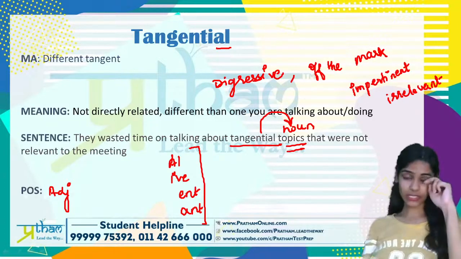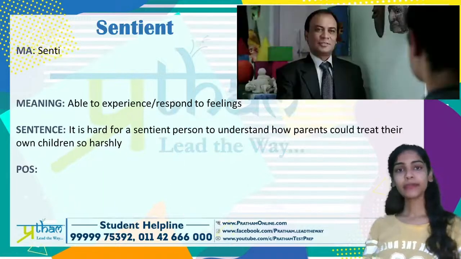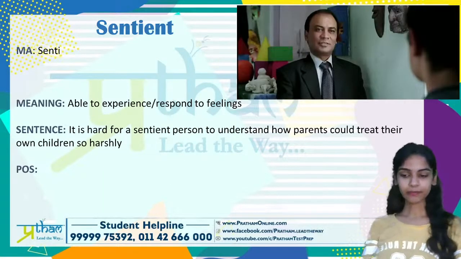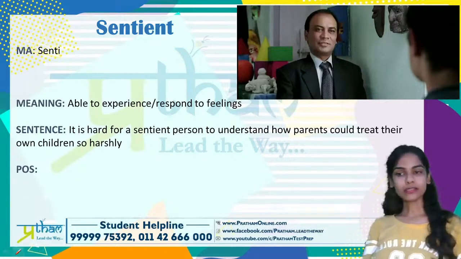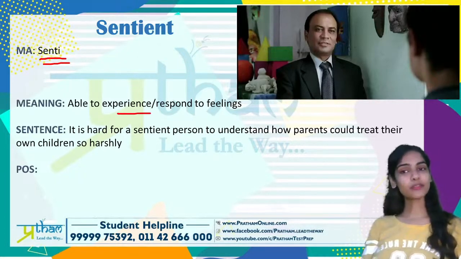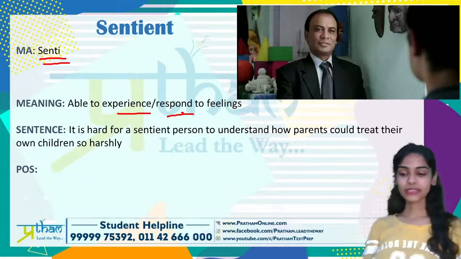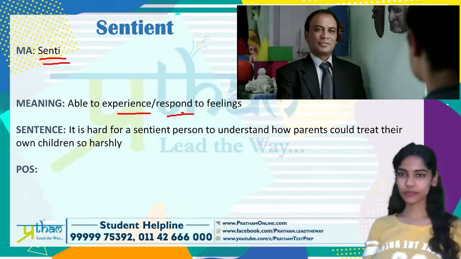So that's what tangential is. It's an adjective. Let's look at the third word for the day. The word is sentient. So sentient से हम लोग क्या याद रख सकते हैं? Sentimental या सिर्फ senti. Somebody who is very senti is sentient. That means somebody who is able to experience or respond to feelings. That is sentient. जो ऐसा इंसान जो emotional हो, sensitive हो, right, can respond to other people's feelings, so emotionally available, that is a sentient person.